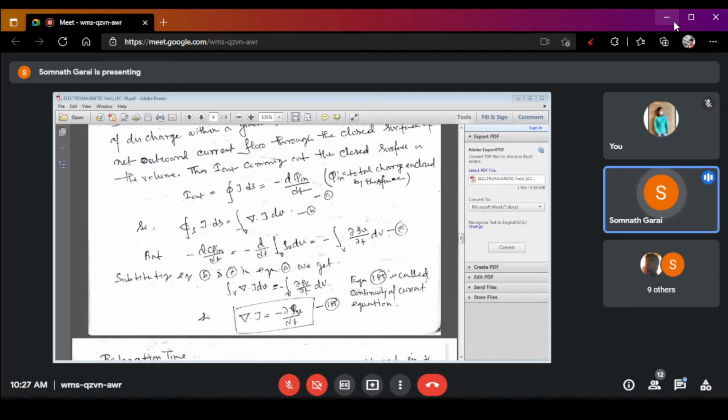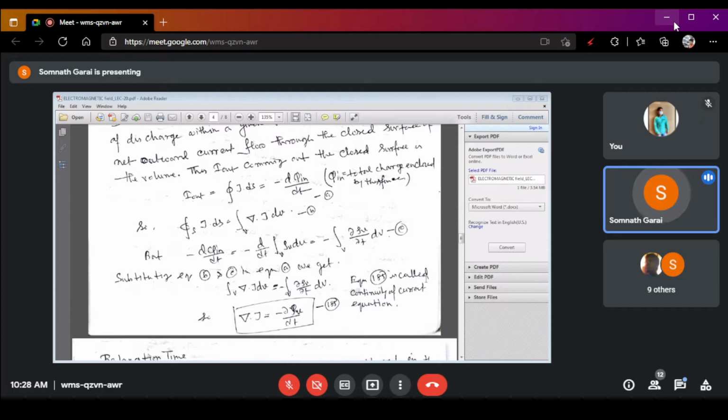And it is denoted as equation number B. So, from equation number B and equation number A, we can write that minus d/dt of q in is equal to minus d/dt of volume integral of rho v dv, because we know that q in, the total charge, is expressed as volume integral of rho v dv.